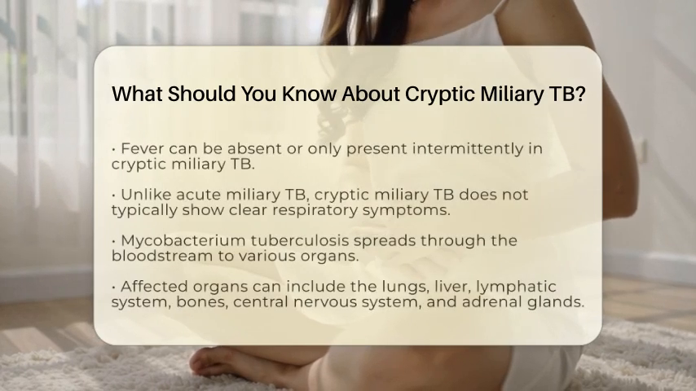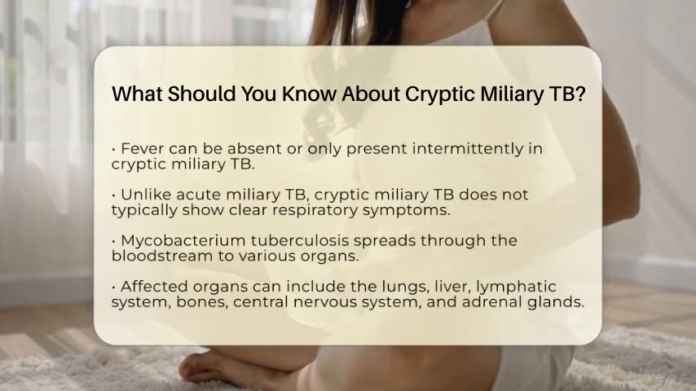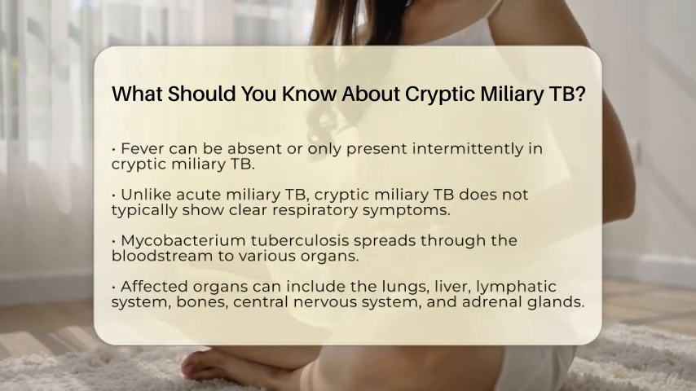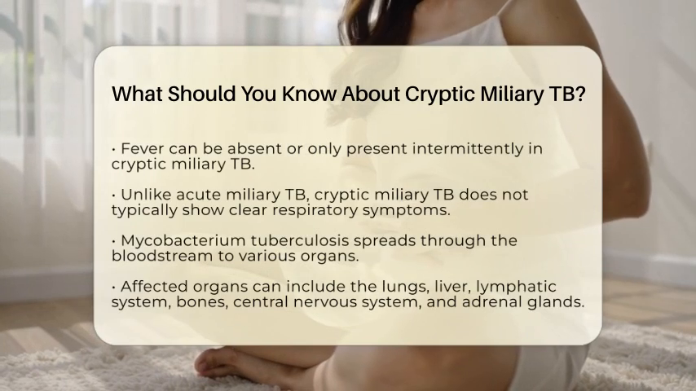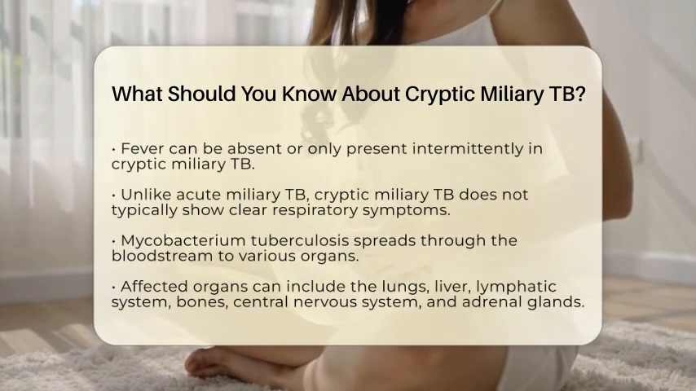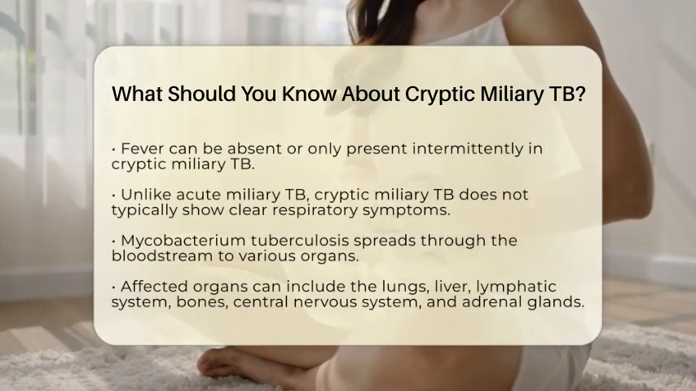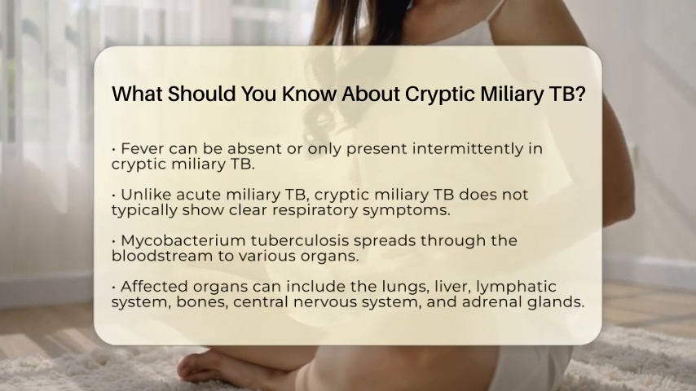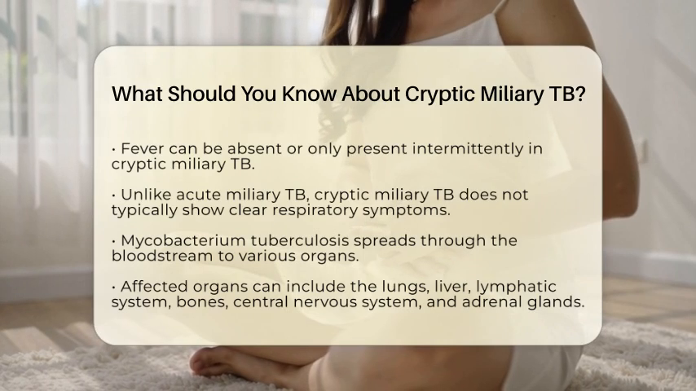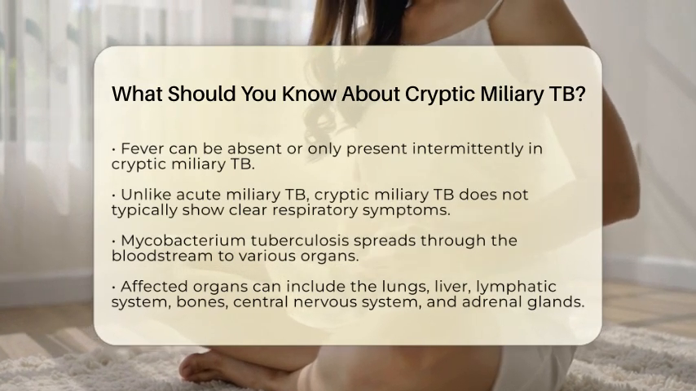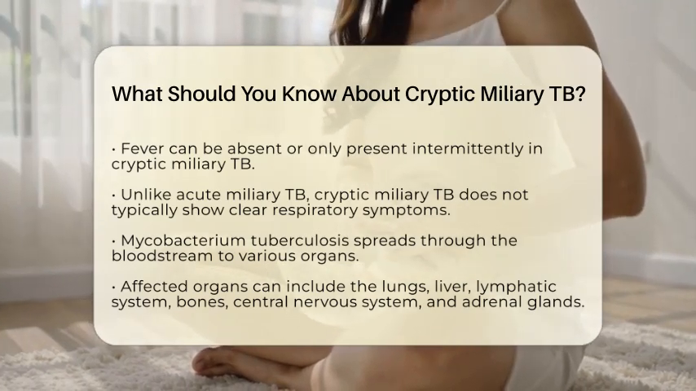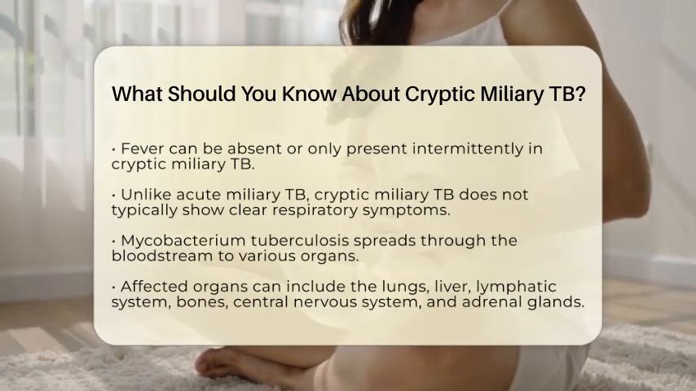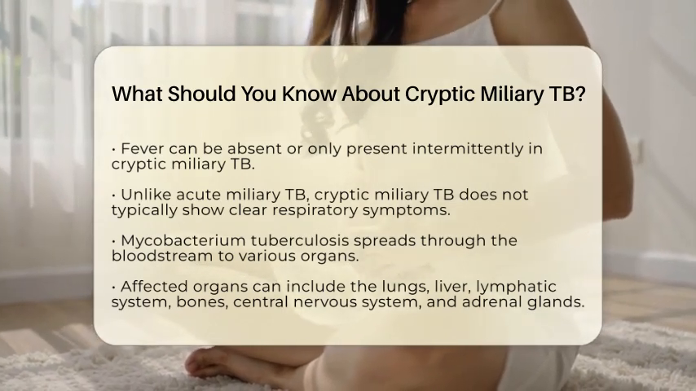Unlike acute miliary TB, which often presents with clear respiratory symptoms like a cough or night sweats, cryptic miliary TB can be quite subtle. This form of TB involves the spread of Mycobacterium tuberculosis through the bloodstream to various organs. While it can impact any organ, common sites include the lungs, liver, lymphatic system, bones, central nervous system, and adrenal glands. Depending on which organs are affected, specific symptoms may arise.